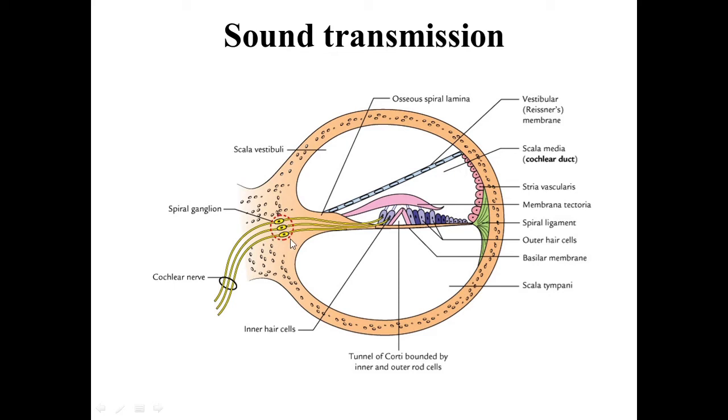So this spiral ganglion consists of the cell bodies of first order sensory neurons.